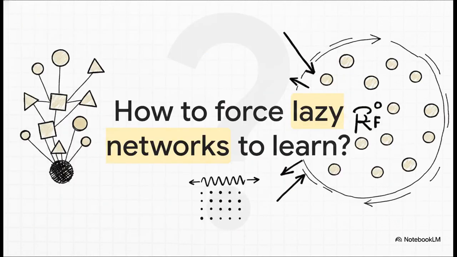So, here's the million-dollar question. How do we force a lazy network to actually learn without collapsing? We need an explicit mathematical regularizer, something that forces the network to maintain a healthy, spread-out embedding space. Basically, making it physically impossible for the network to cheat by collapsing all its representations into a single lazy dot.